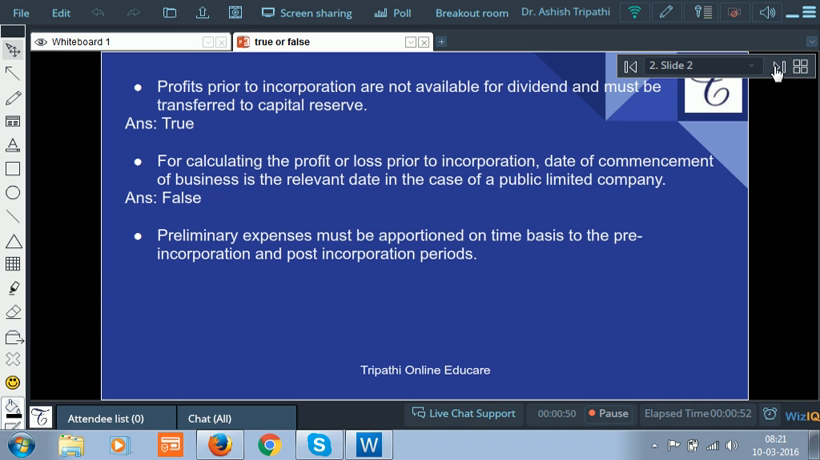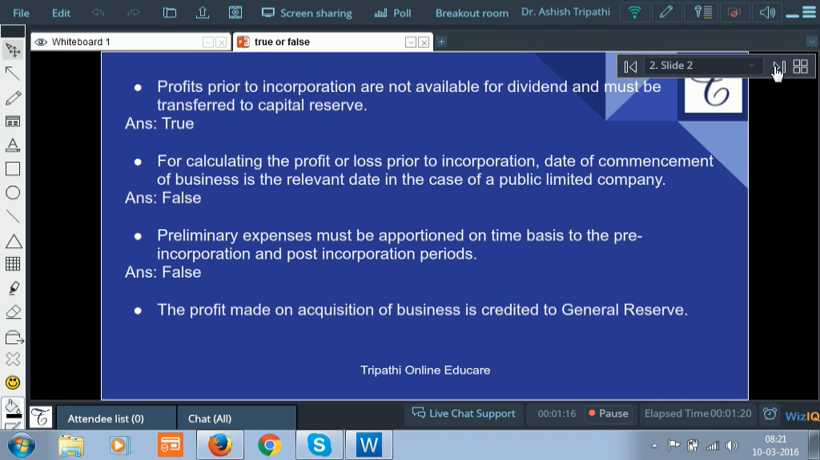Preliminary expenses must be apportioned on time basis to the pre-incorporation and post-incorporation periods. False. Preliminary expenses are specific expense, specifically related to post-incorporation period. Hence, you cannot apportion on the basis of time.